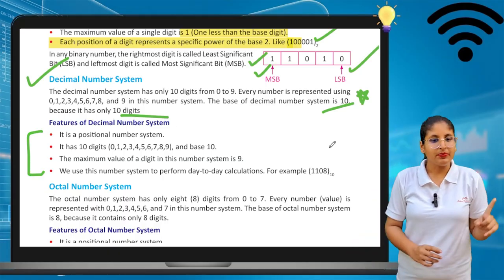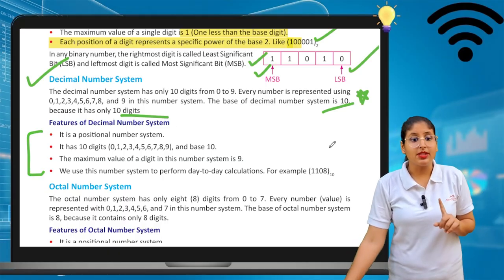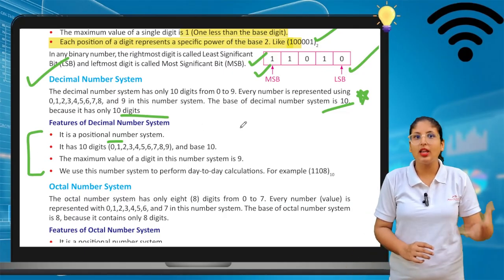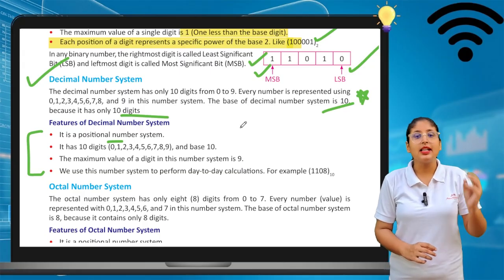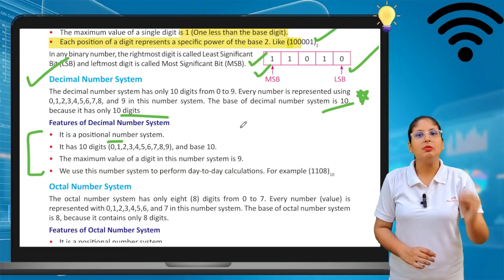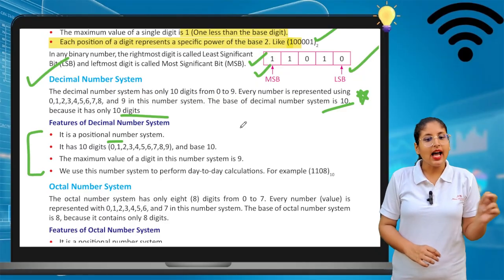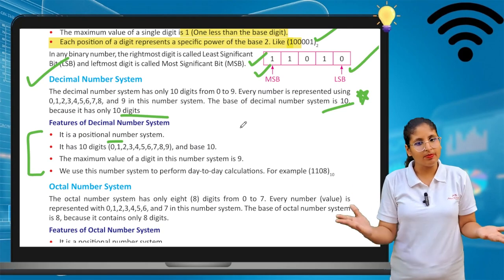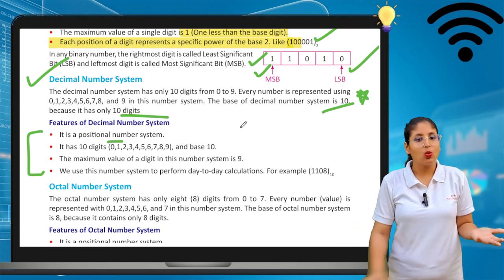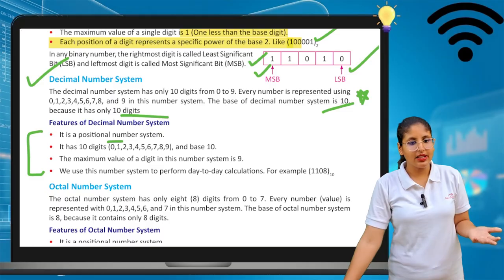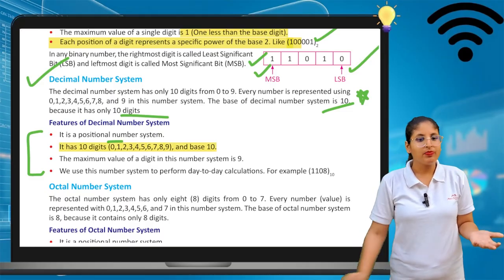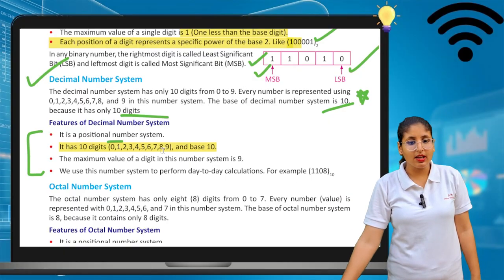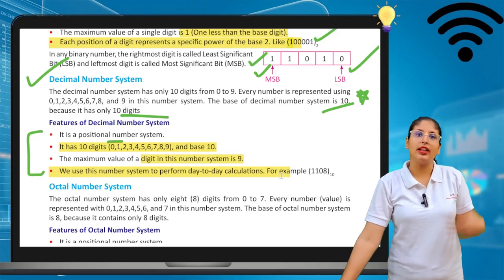Starting with the first one, it is a positional number system. This is also a positional number system because we are using digits in it. We are using numbers in it. That's why it is also known as a positional number system. Second, it has 10 digits, starting from 0 to 9, and the base value is 10. The maximum value of the digit is 9. Of course, 0 is the minimum value and 9 is the maximum value.